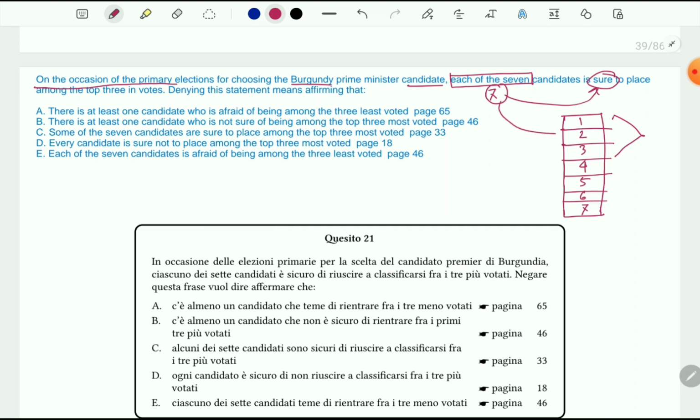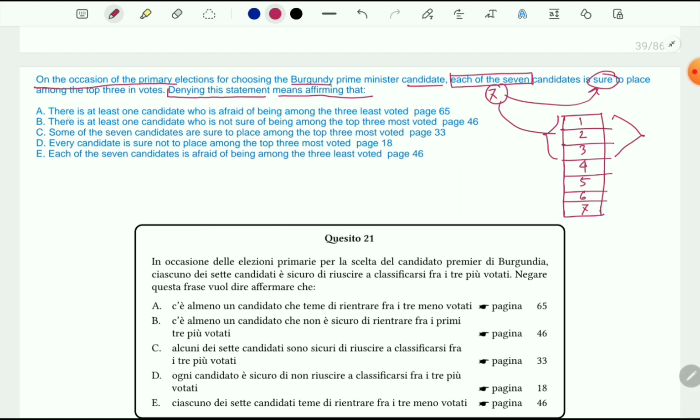They all believe they will be in this top 3. Denying this statement means affirming that. So if we don't believe this statement, then we have to find out from the options what could be the correct answer if we deny the statement.